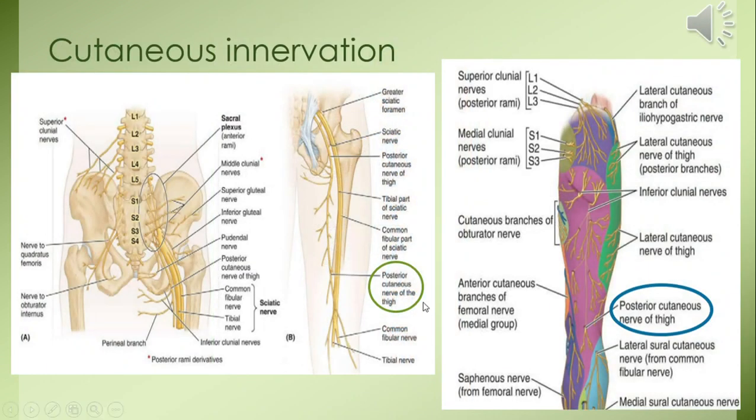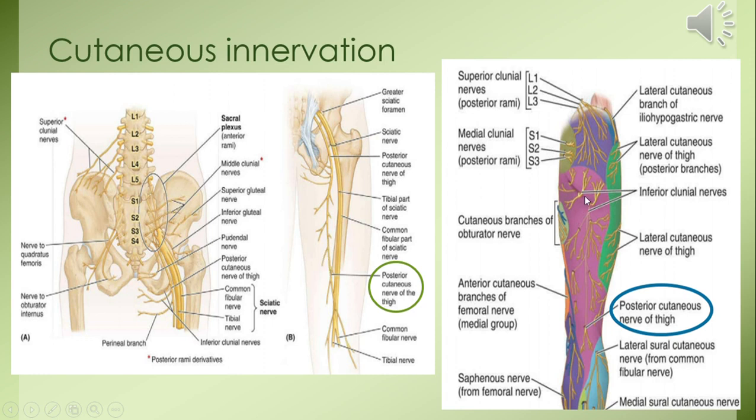The cutaneous innervation of the back of thigh is through the posterior cutaneous nerve of thigh, which arises from the sacral plexus, the anterior rami of S1, S2, S3, as previously discussed with the sacral plexus. The posterior cutaneous nerve enters the gluteal region through the greater sciatic foramen inferior to the piriformis muscle, and then it enters the back of thigh, where it pierces the fascia lata to innervate the back of thigh.